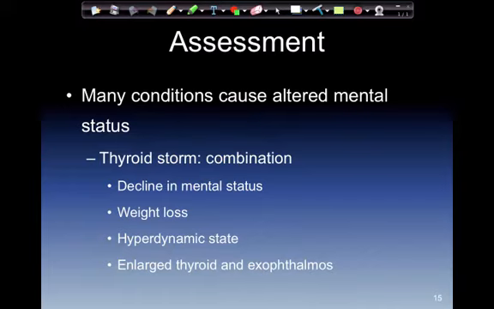Assessment continued. Many conditions cause altered mental status. Thyroid storm, or a combination of any of these, causes a decline in mental status, weight loss, a hyperdynamic state, or enlarged thyroid may give us exophthalmos, which is bulging of the eyes.